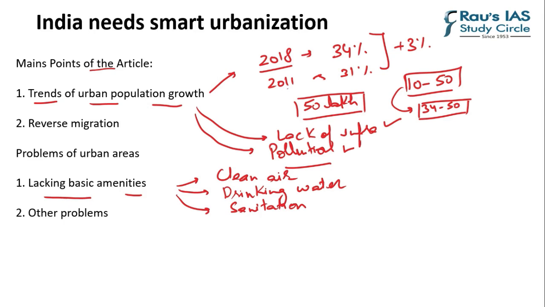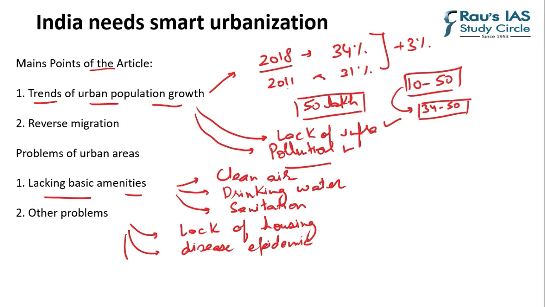Now, as far as other problems are concerned, they would include lack of housing. Second would be disease epidemics. Urban areas have witnessed a lot of diseases, especially if you talk about Delhi, where dengue has been a regular feature. And third would be floods in urban areas like Delhi and Bombay, which cause a lot of problems, especially if we talk about Bangalore.